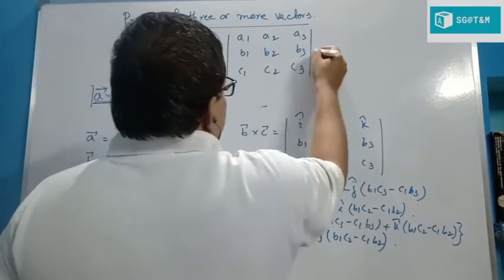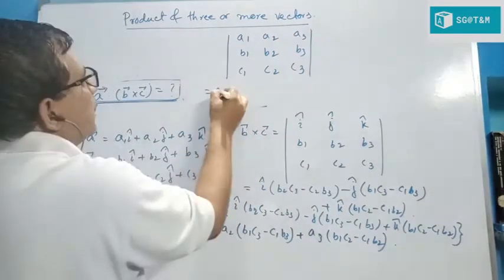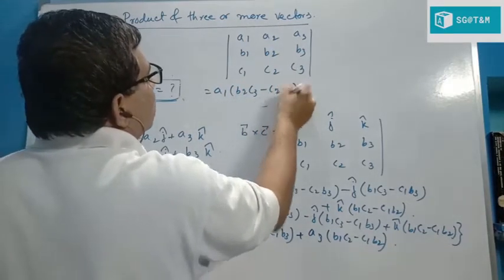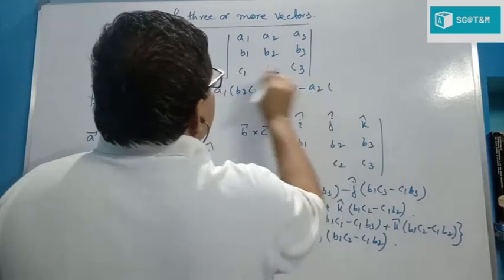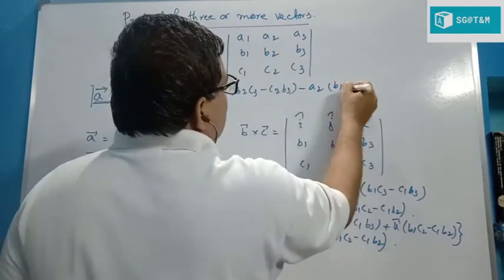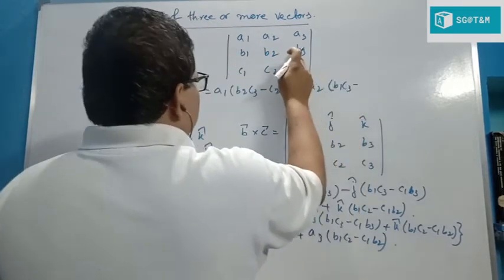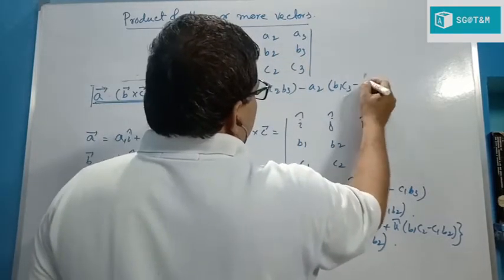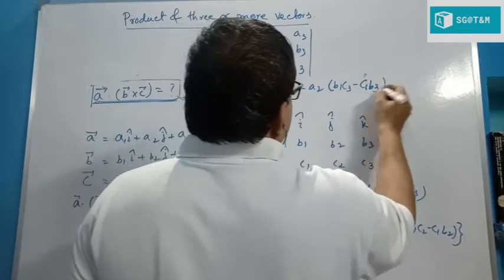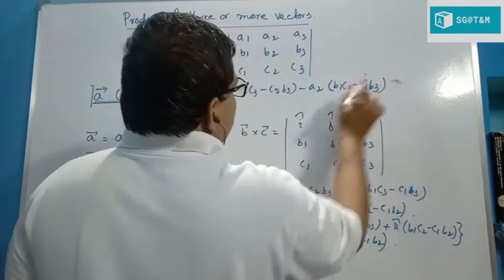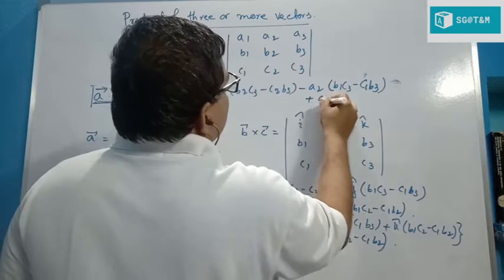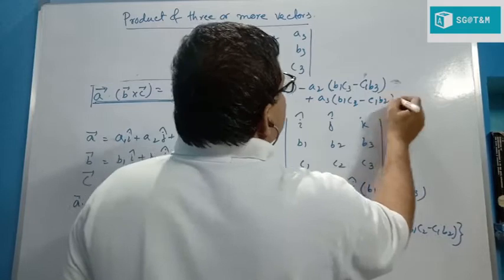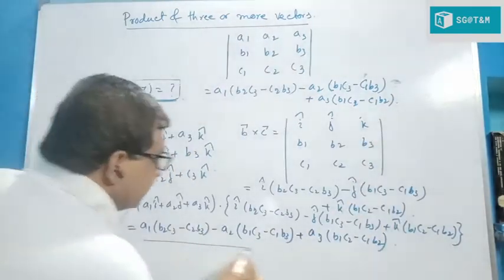Just expand this determinant. Then we get A1 into (B2 C3 minus C2 B3) minus A2 into (B1 C3 minus C1 B3) plus A3 into (B1 C2 minus C1 B2). This is nothing but this one.